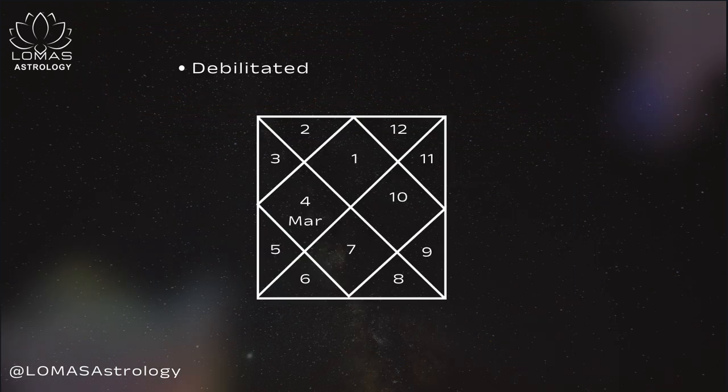So the first thing we see is whether the planet is in its exalted position or in debilitated position. If a planet is in debilitated position, then the planet is weak and will not give a good result. If you see here, Mars is sitting in Cancer sign and Mars is debilitated in Cancer sign.